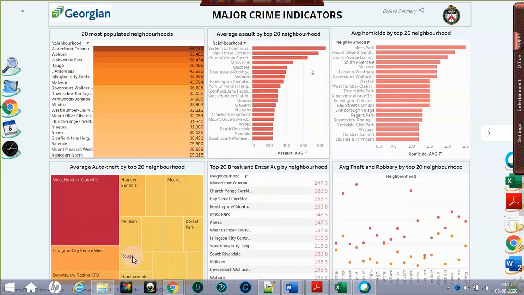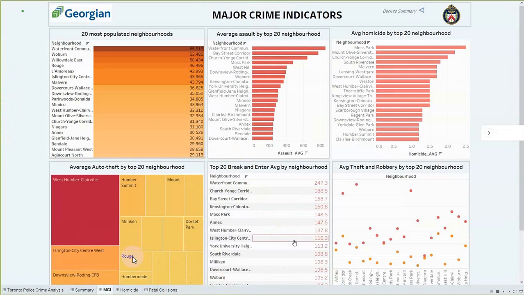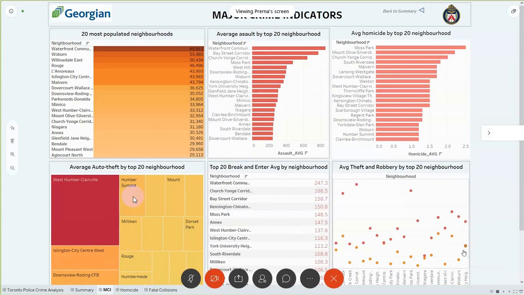For the next chart, we can see the top 20 break and enter average by neighborhood. As we can see, it's a tabular chart, and Waterfront community has the highest number of crimes for break and entry. And the last chart is a scatter plot, in which we can see the average theft and robbery by top 20 neighborhoods. The red dots are for robbery, and the orange dots are for average theft. And it goes from left to right, from higher to lower.